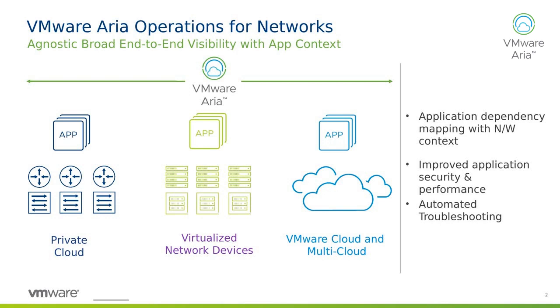So whether it's an IaaS infrastructure, or we're getting into VMC on AWS or VMware clouds, or even dealing with hyperscalers such as native AWS or Azure or GCP or many others. So we provide that broad end-to-end visibility, focusing on those key components with an application context in mind. And this allows us to map and understand how our applications are communicating, performing, and allows us to troubleshoot those applications at the most critical moments when we're dealing with application performance problems for end users.